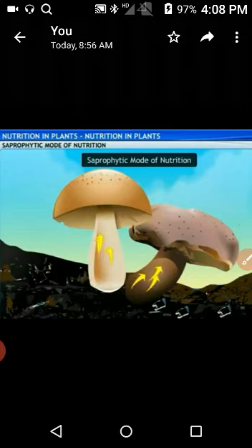The plants which derive their food from dead and decaying organic matter are called saprophytes. The mode of nutrition in fungi, mushrooms and some bacteria like lactobacillus and acetobacter is saprophytic because they derive their food from dead and decaying organic matter. Saprotrophs secrete digestive juices on the dead and decaying matter and convert it into a solution. Then they absorb the nutrients from it.